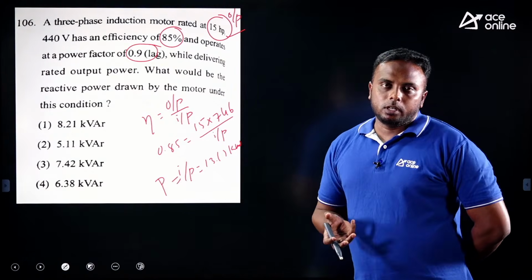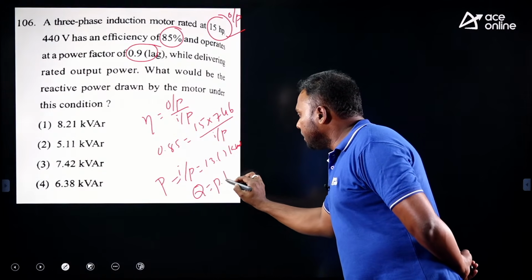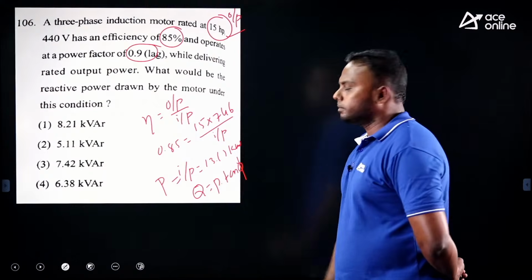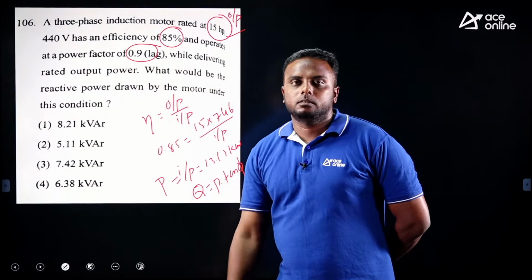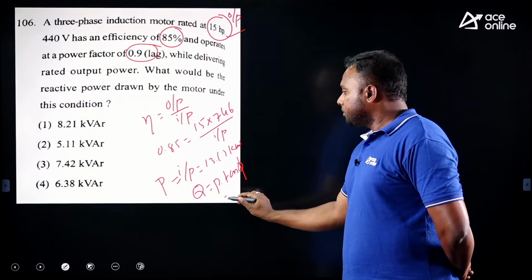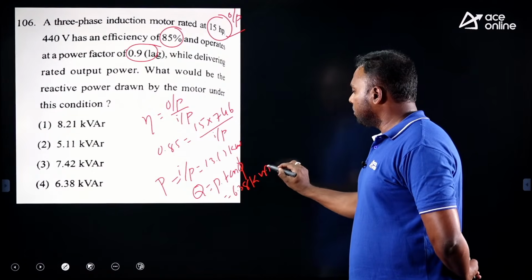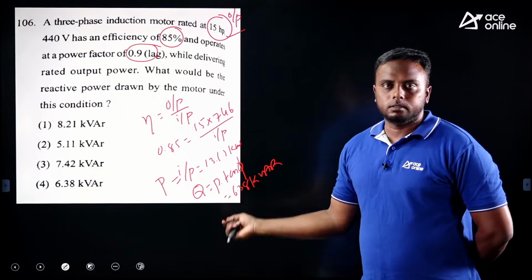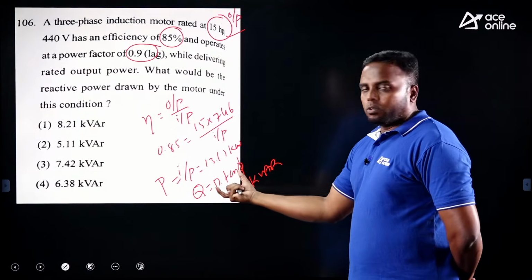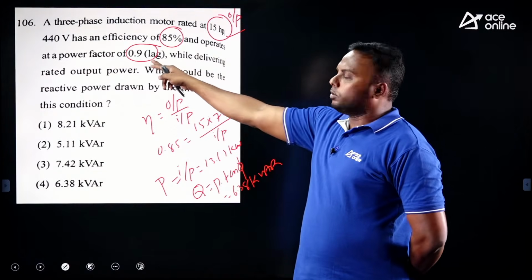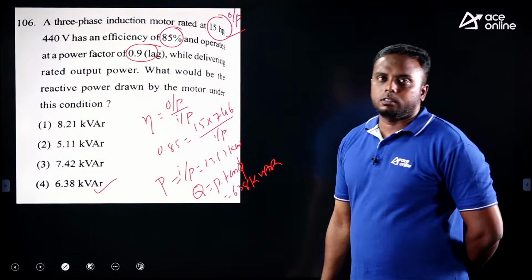Now what is the reactive power relation with active power? The reactive power Q equals P tan phi directly. Cos phi is 0.9, so you can find tan phi from there. Calculate this, and approximately you get some 6.38 kVAr. Check this value. P is the active power from efficiency, and reactive power using this equation, with tan phi from cos phi. So around 6.38, option 4 will be correct for this.